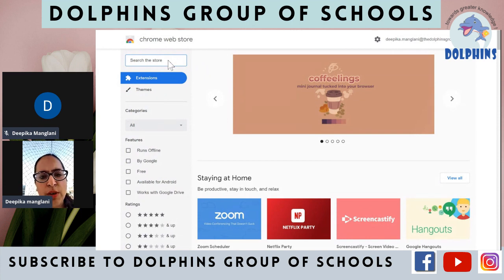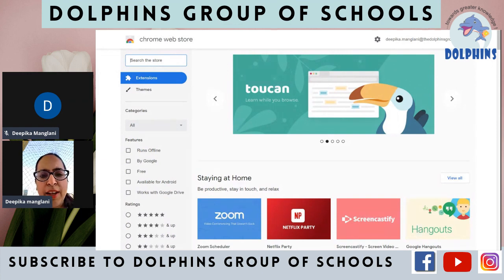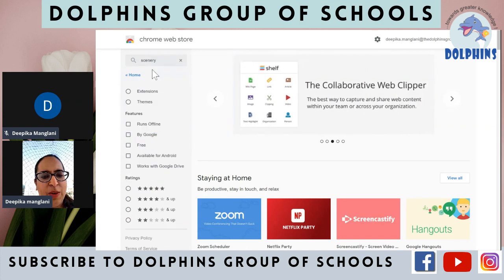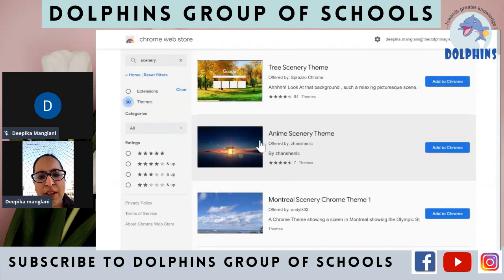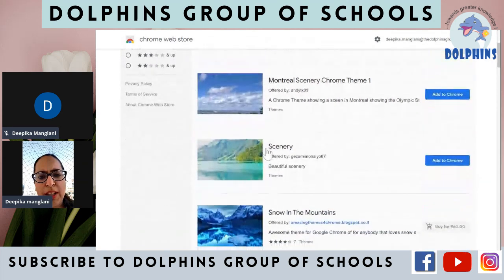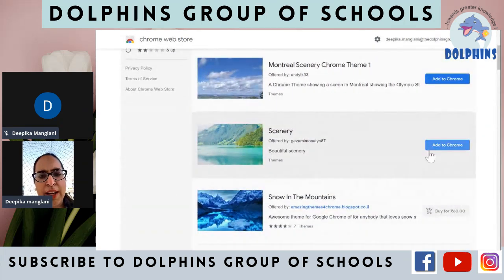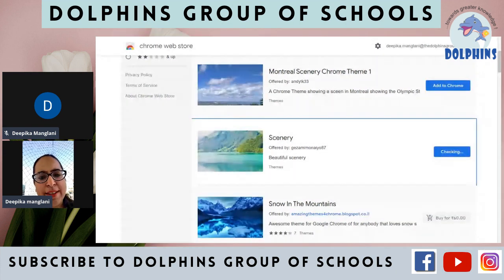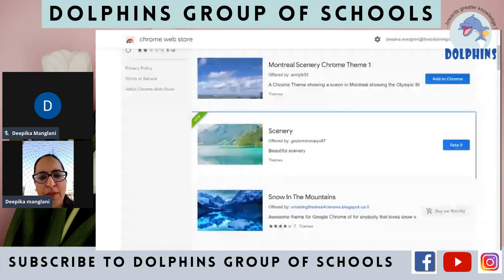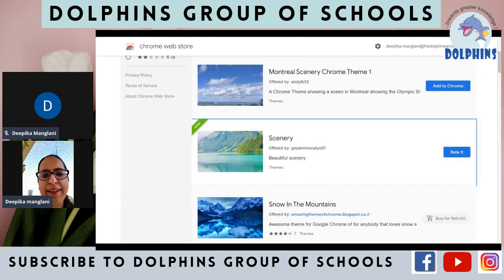So let us see what you like. If I'm looking for a very beautiful scenery, automation team, can I see scenery? Okay, yes. We are going through some sceneries and we have these sceneries as themes. If I select a scenery, yes, this is mountain and ocean. I like it. If I add it to Chrome, my Chrome will look like a scenery, which gives me a good feeling. So automation team, can we see how the theme looks?